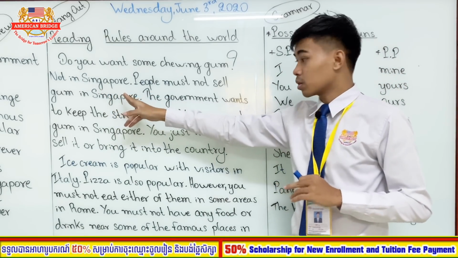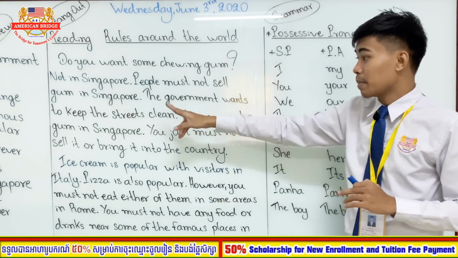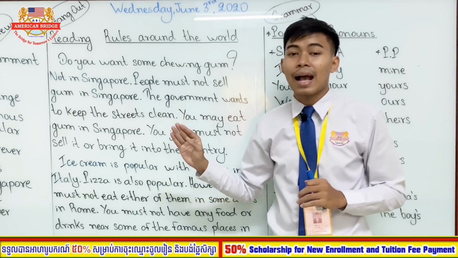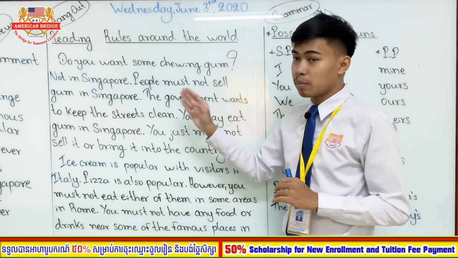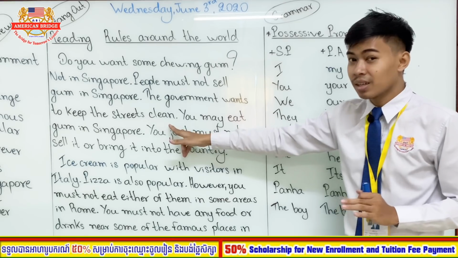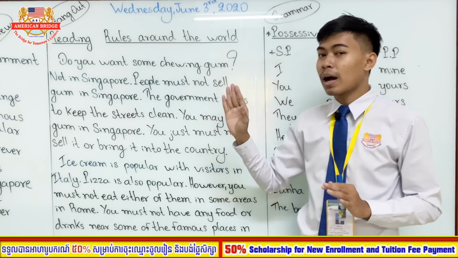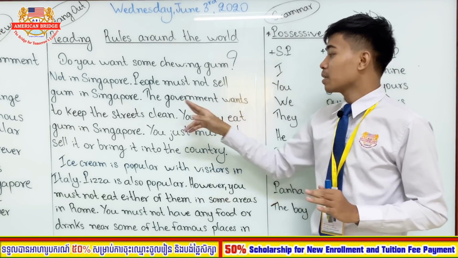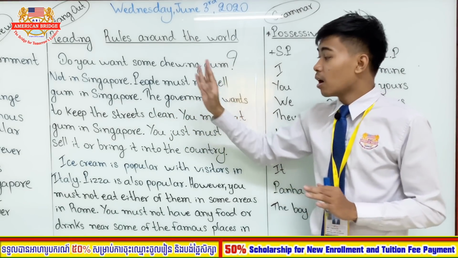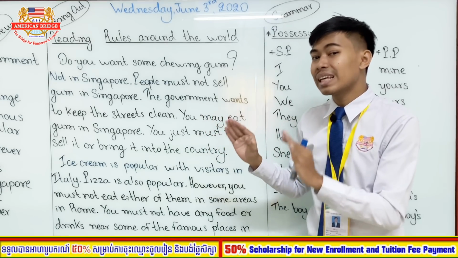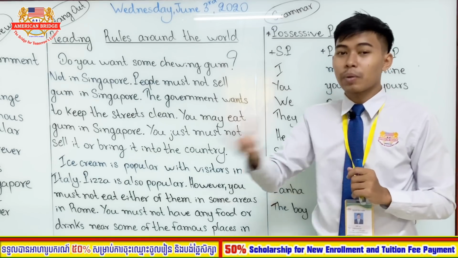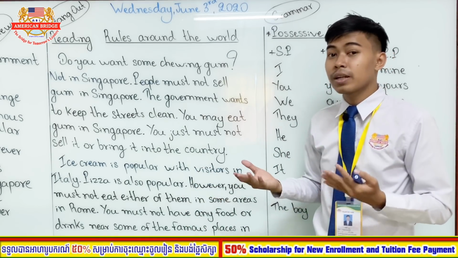Not in Singapore. People must not sell gum in Singapore. Okay, so in Singapore, people are not allowed to sell gum. Why? The government wants to keep the streets clean. The reason that people in Singapore are not allowed to sell gum is because the government, the people who control the country, want all the streets in Singapore to be clean. Okay, so when you chew gum and then you just throw it away, the streets will not be clean.